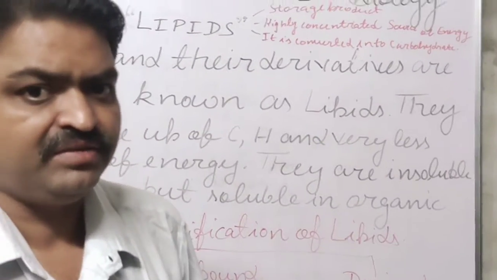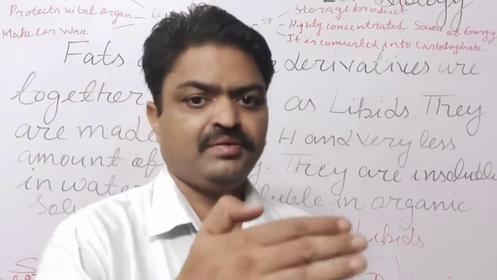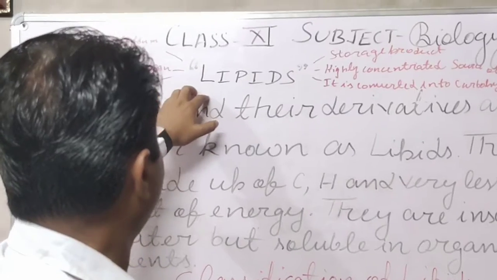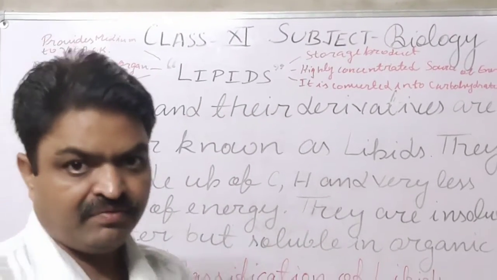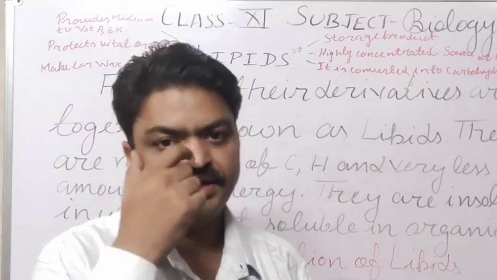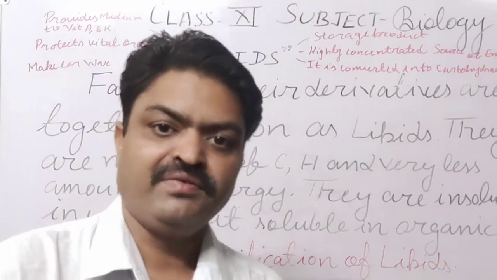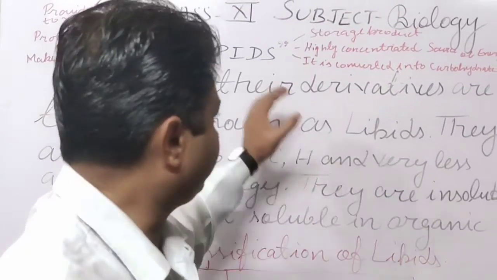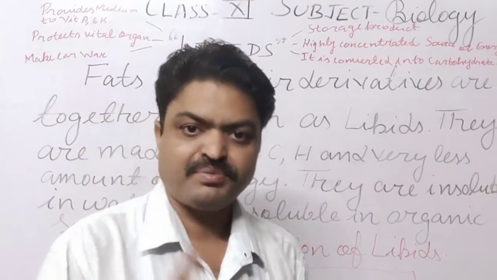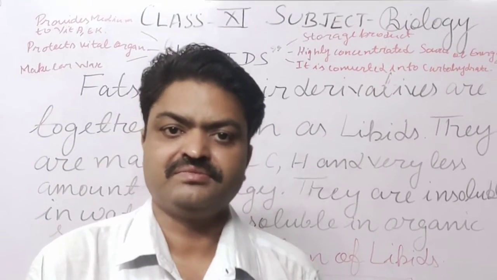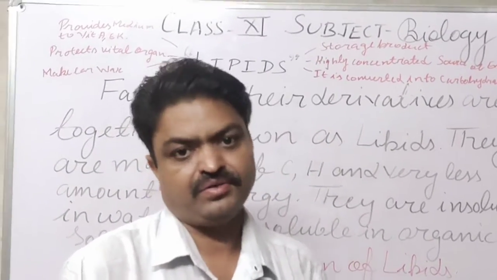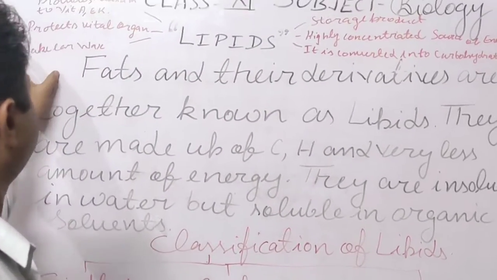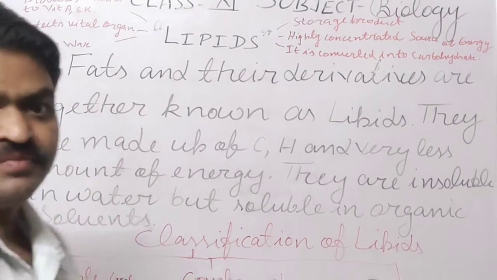Lipids also protect the vital organs, like our eyeball. Our eyeball is surrounded by lipid or fat, and it is protected from friction. They also make ear wax.